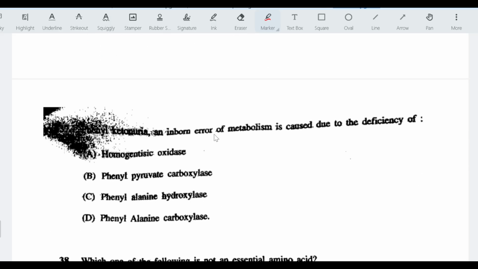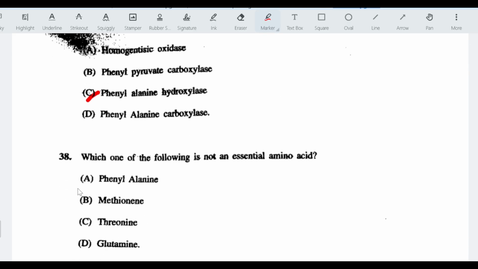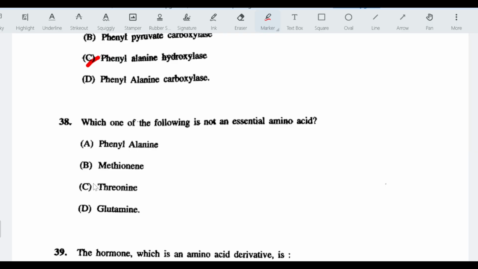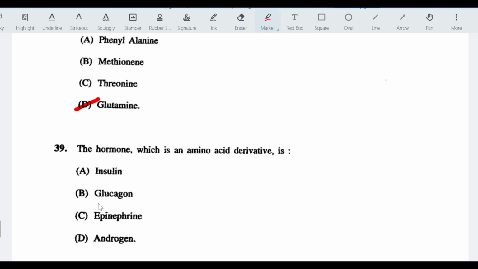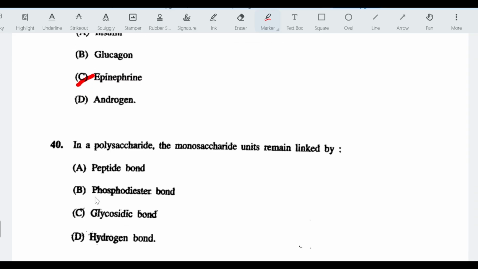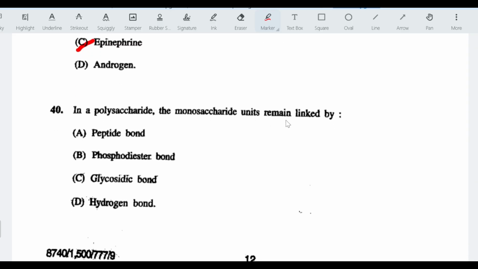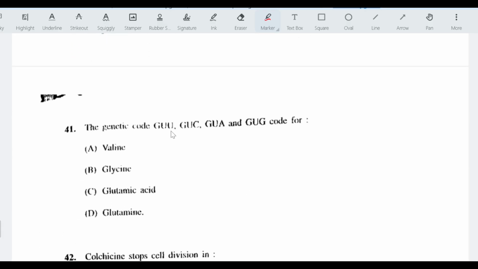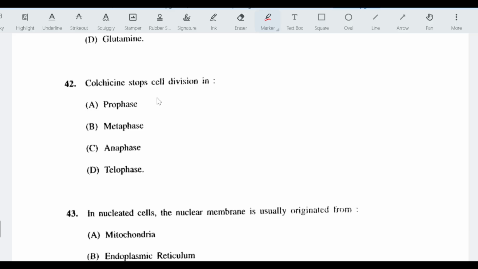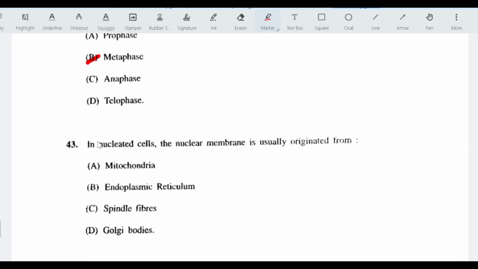Phenylketonuria, an inborn error of metabolism, is caused due to deficiency of phenylalanine hydroxylase. Which one of the following is not an essential amino acid? Answer is glutamine. The hormone which is an amino acid derivative is epinephrine. In a polysaccharide, the monosaccharide units remain linked by glycosidic bond. The genetic code GUU, GUC, GUA and GUG code for valine. Colchicine stops cell division in metaphase.